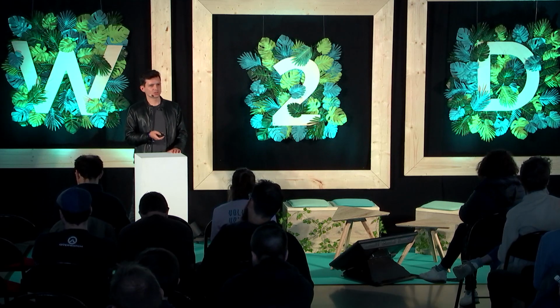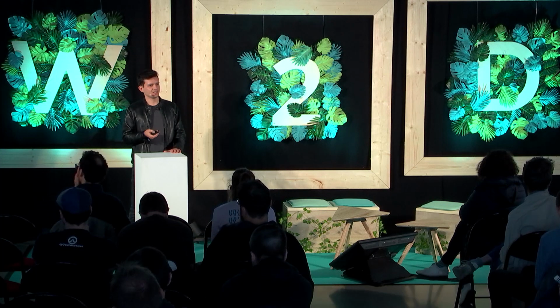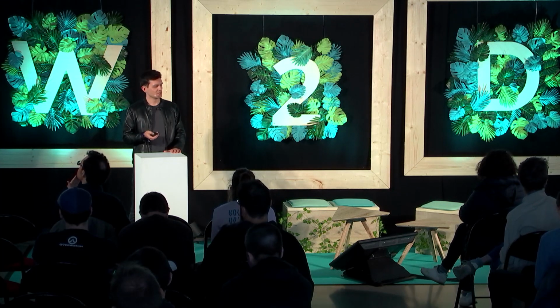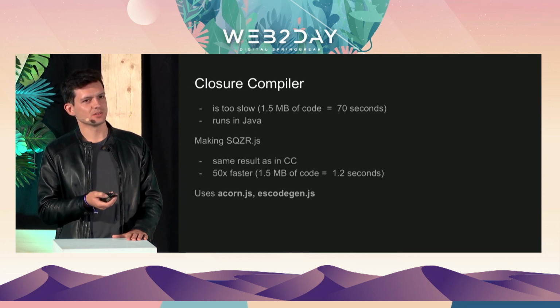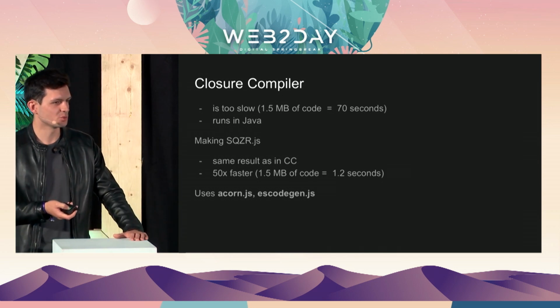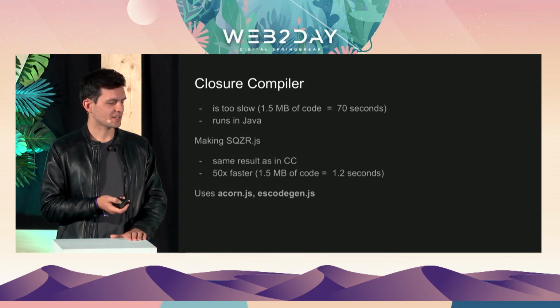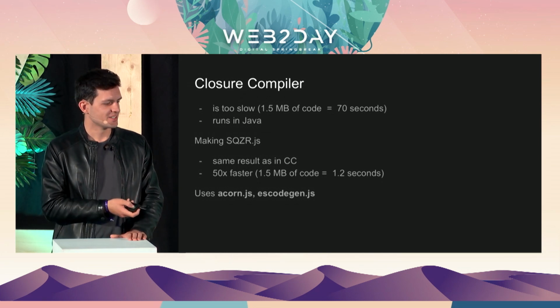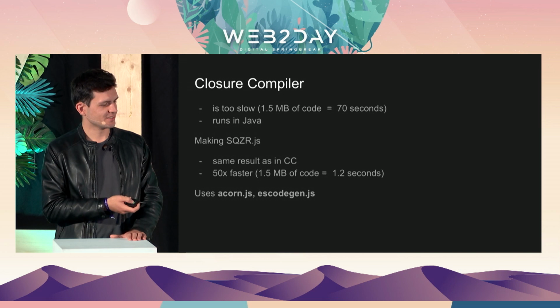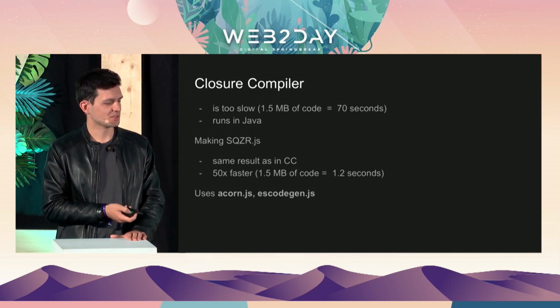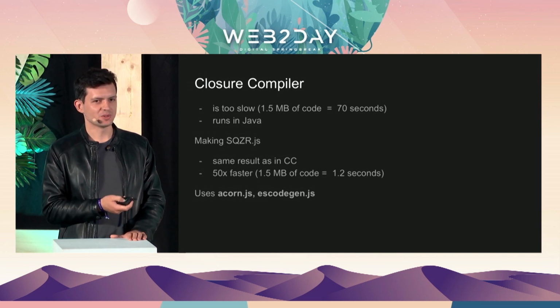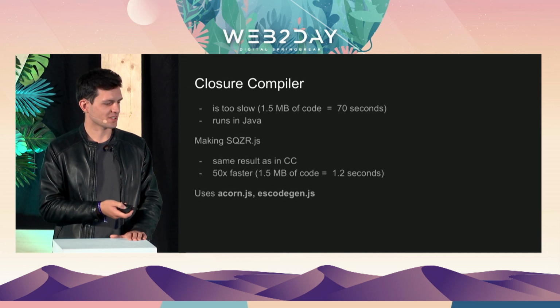So I've been using Closure compiler for a long time, but suddenly I noticed that it became very slow. So for example, to compile 1.5 megabytes of code with Closure compiler, it took me 70 seconds. So I decided to write my own obfuscator. So I wrote the sqzr.js, which had the same result as Closure compiler, but it was 50 times faster. And it could compile 1.5 megabytes in 1.2 seconds.